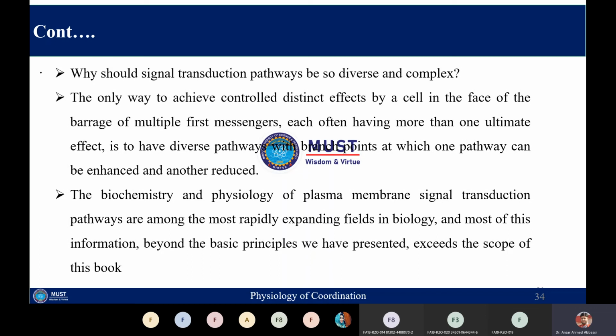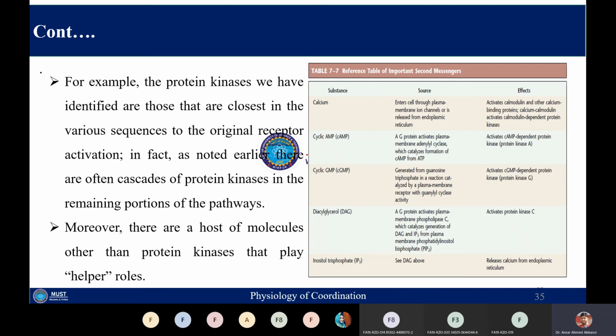There are various possibilities available. Sometimes there is more than one ultimate effect, and when there are different messengers and a single receptor, each messenger, when it binds to its receptor, will produce a different type of cellular response. So signal transduction pathways are among the most diverse and rapidly expanding pathways present in the cell or in the biological organism.